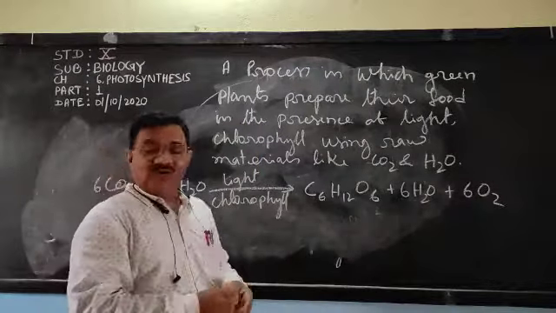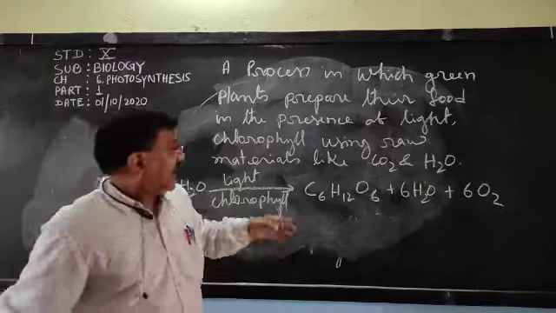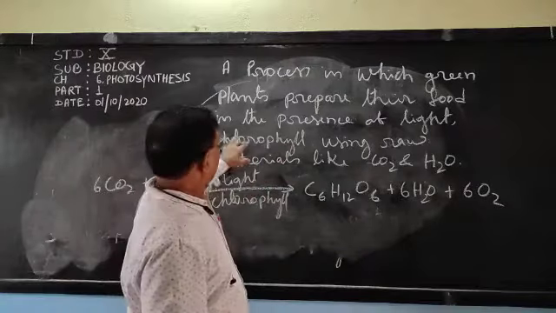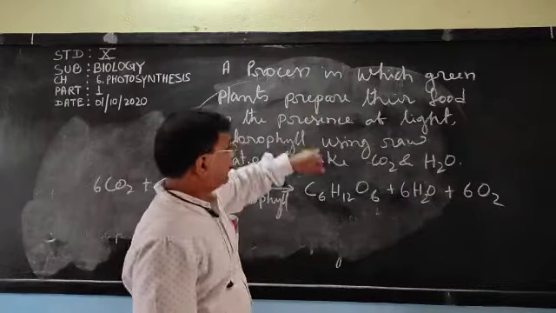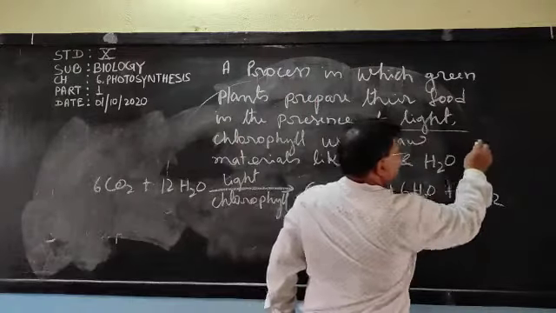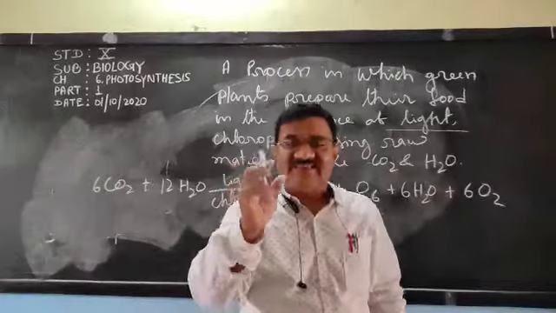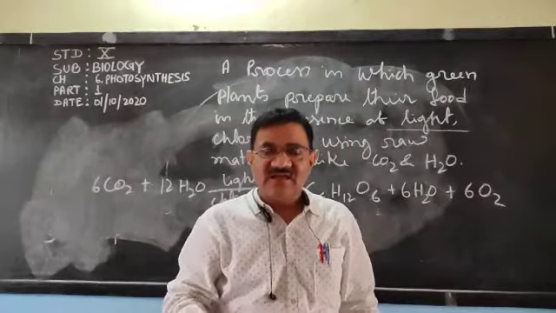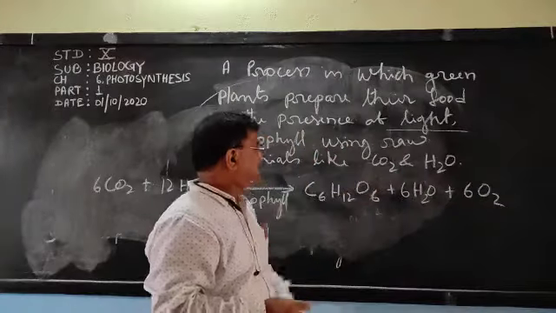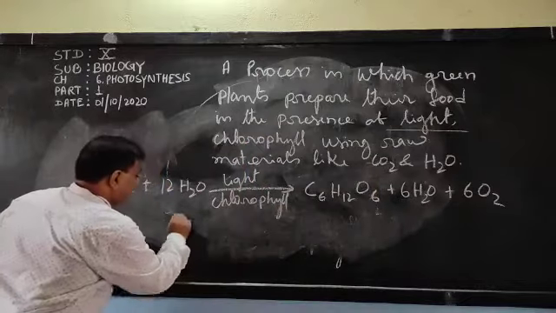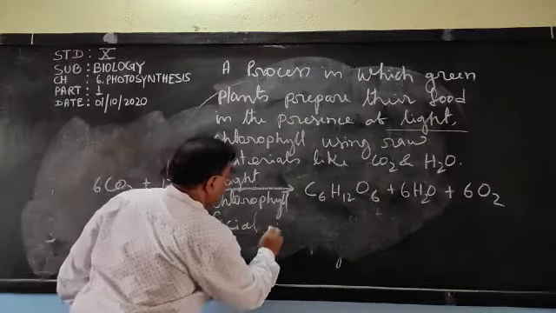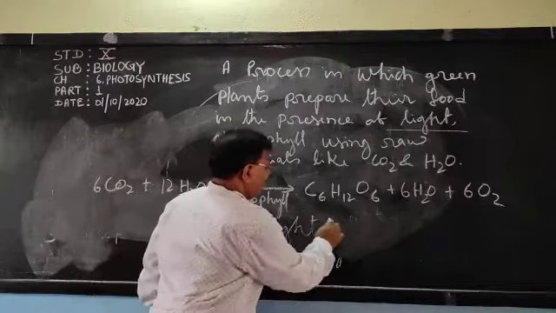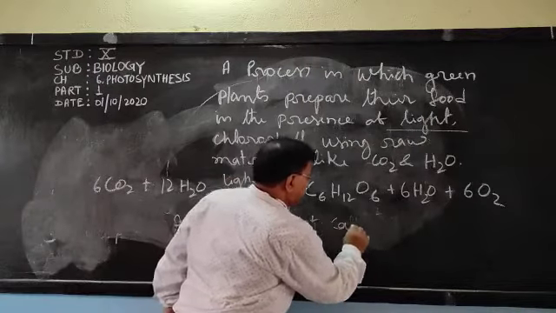One thing you haven't noticed, I have written here light. A process in which green plants prepare their food in the presence of light. Light does not necessarily mean sunlight. In the presence of artificial light also, photosynthesis can take place.